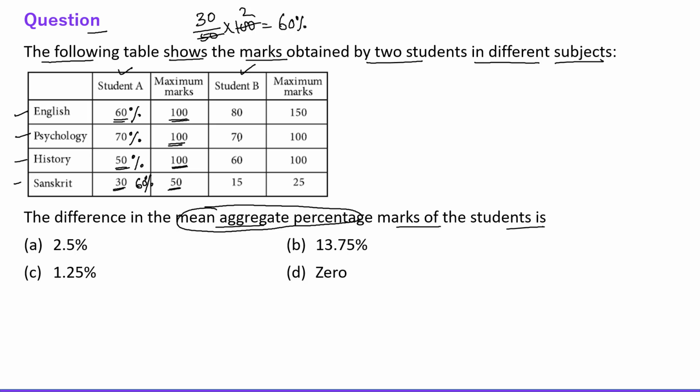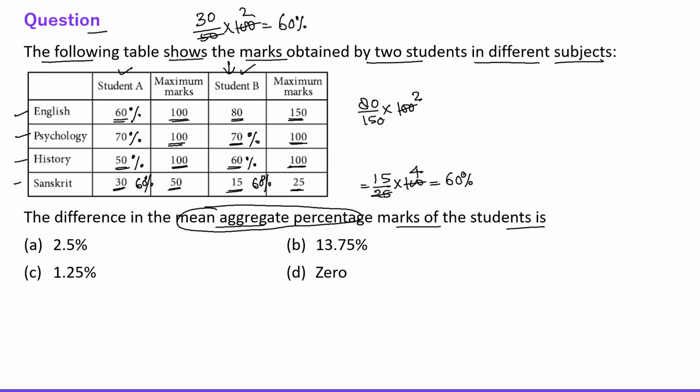And then just let's come to student B. So this is 70 out of 100. So this is 70%. This is 60 out of 100. So this is 60%. This is 15 out of 25. So 15 out of 25, we need to find 15 is what percentage of 25. So this is 60%, right? Okay, so this is 60%. And here this is 80 out of 150. We need to find 80 is what percentage of 150.